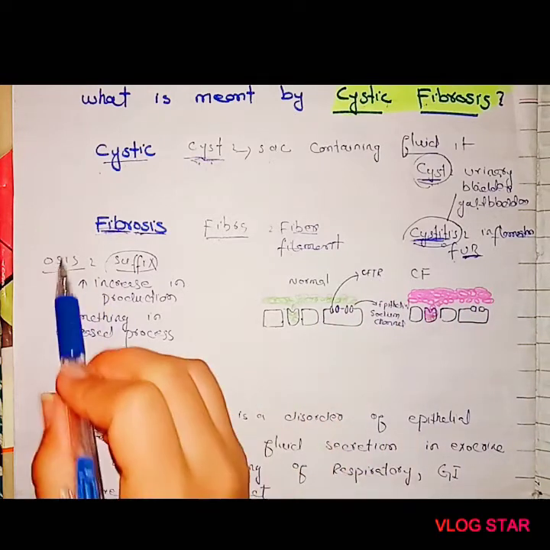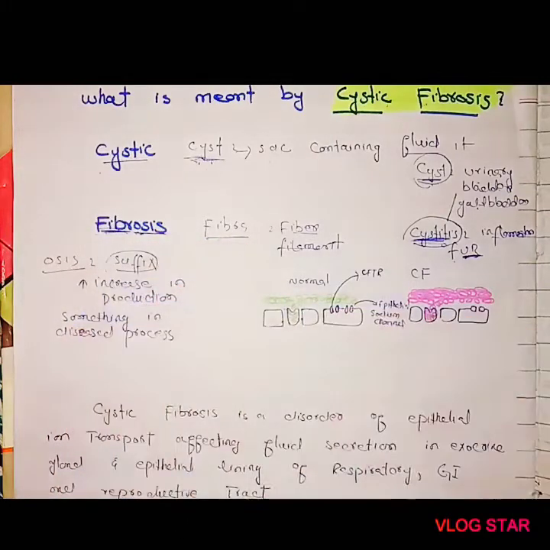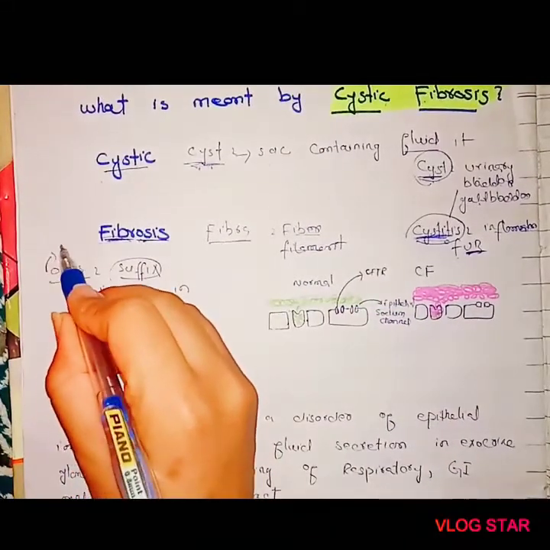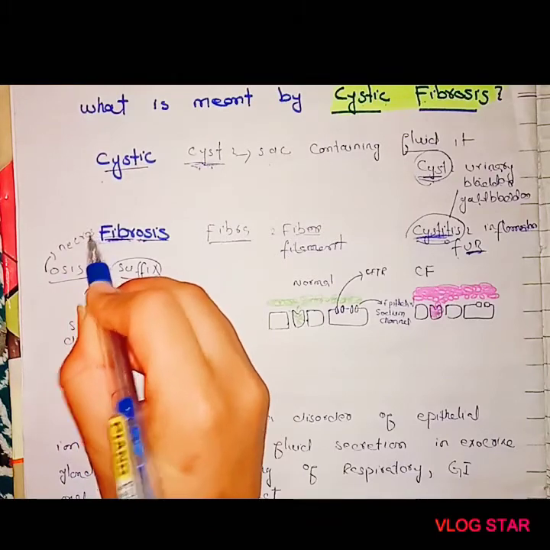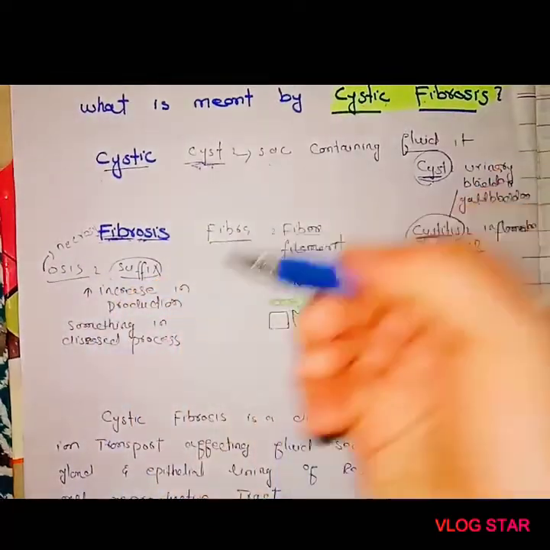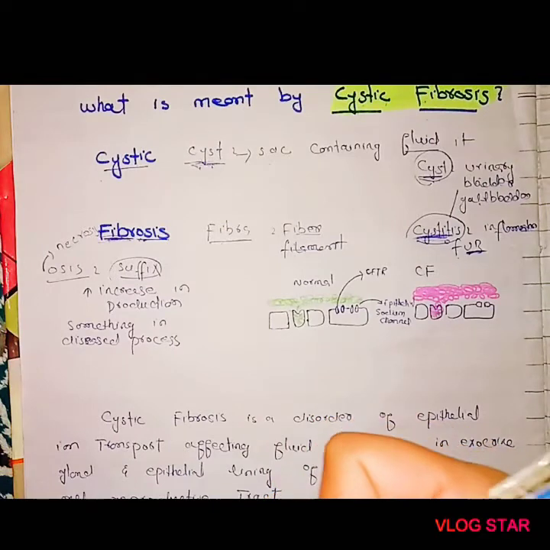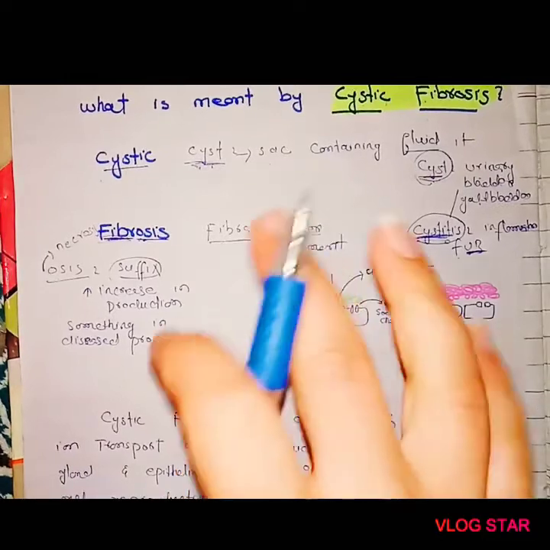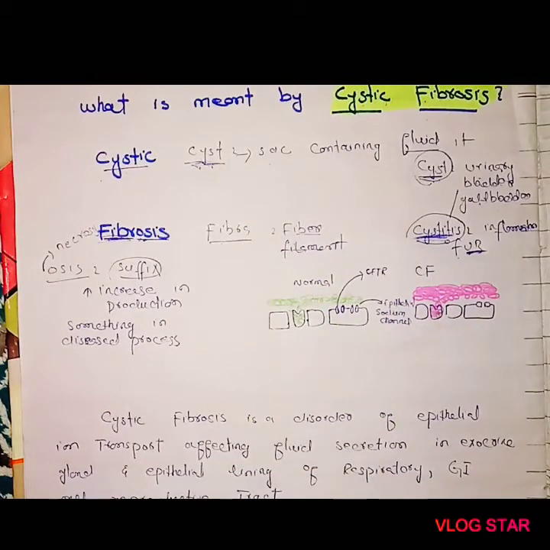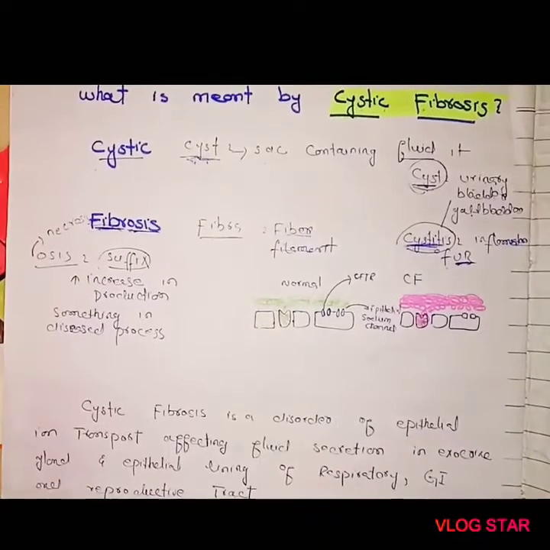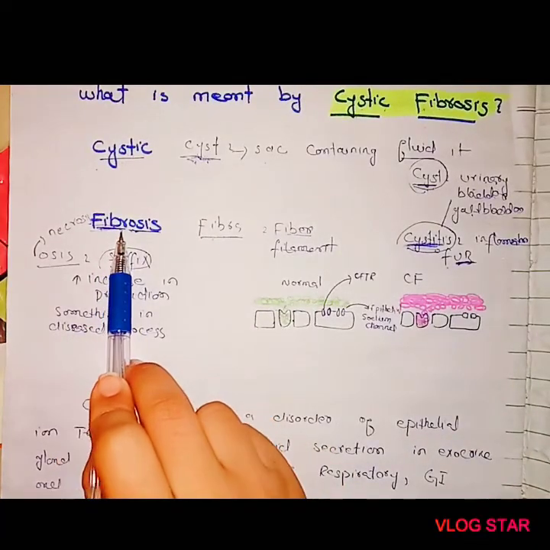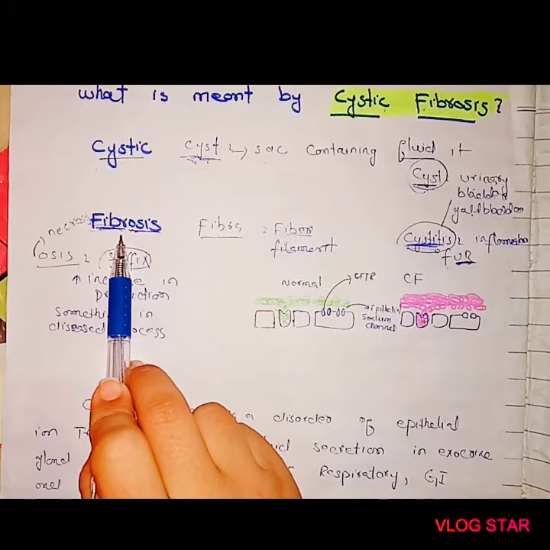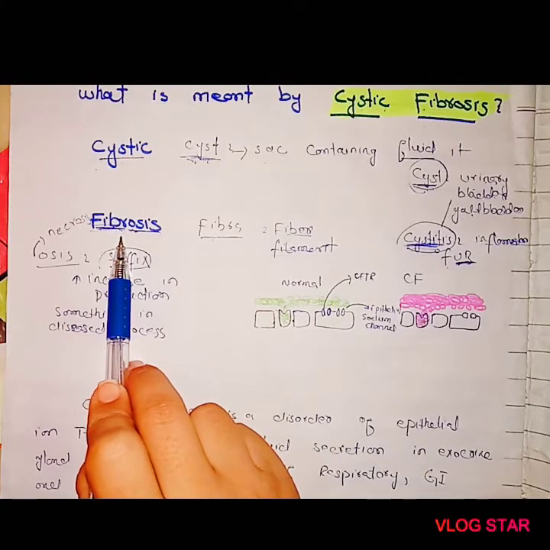The suffix osis can also indicate necrosis, that is, a disease process occurring in the tissue, or any component present in the tissue having its concentration increased. I hope it makes sense. So fibrosis is actually when the extracellular matrix, fibroblasts, collagen and glycoprotein increase their concentration outside the cell.